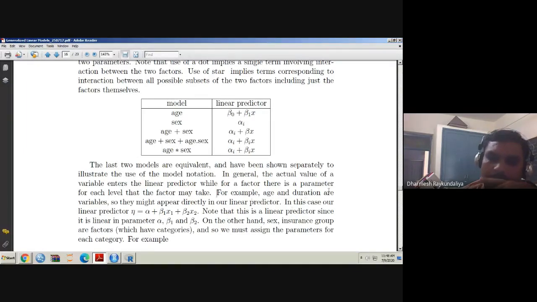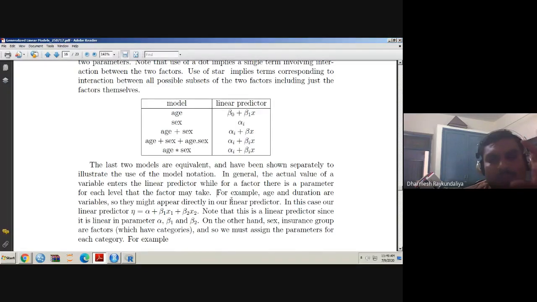For example, age and duration are variables. For example, if you are talking about the general insurance study and an accident takes place, what is the age of the car? Or you can say the age of the policy holder, and what is the duration of the car you have purchased? Whether the car is 3 years old, 2 years old, 5 years old.